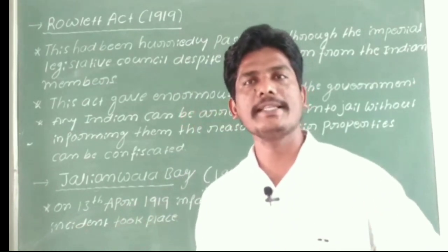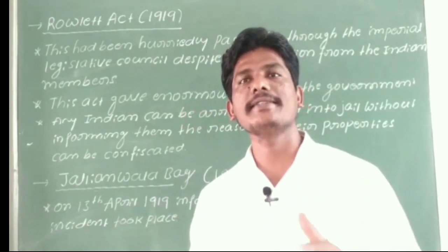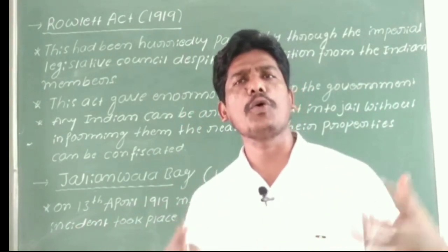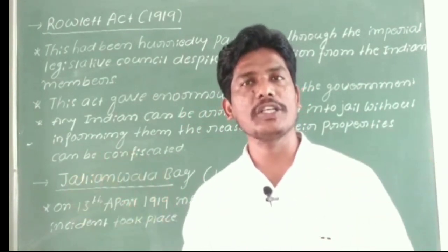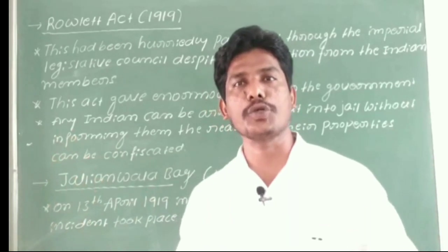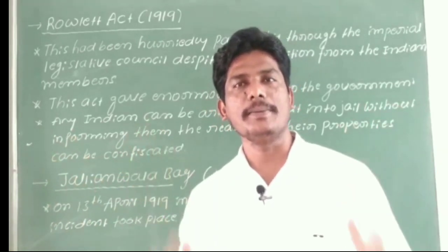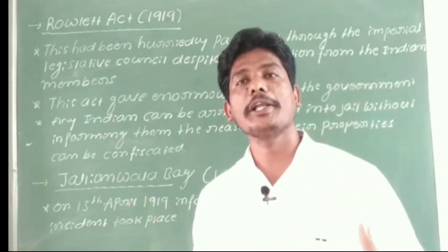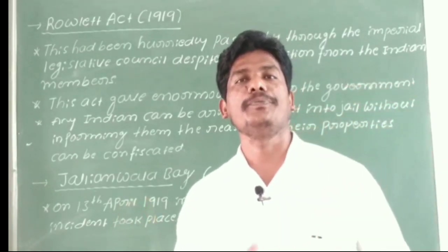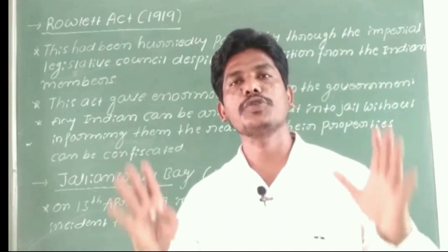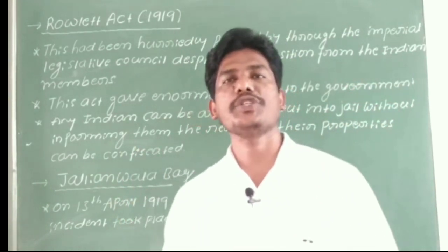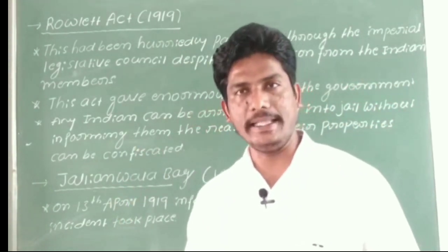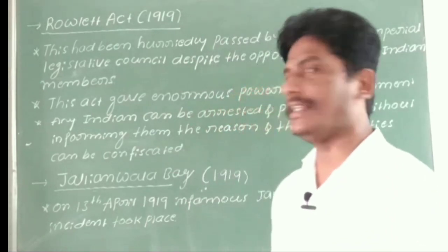Because in those days Gandhiji organized a hartal, or else we call it a strike, across the country. To control those activities, the British Act had given enormous power to whom? The police, to control the activities of the Indian freedom fighters in the year 1919.